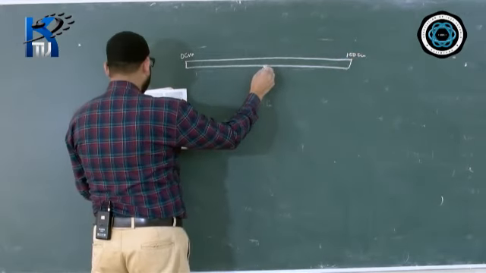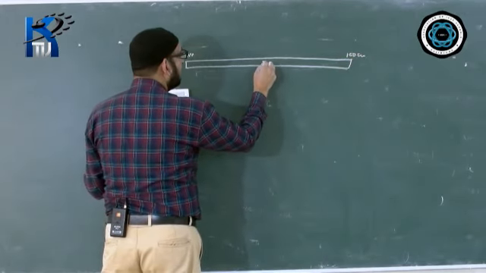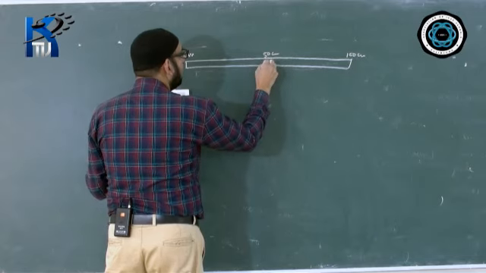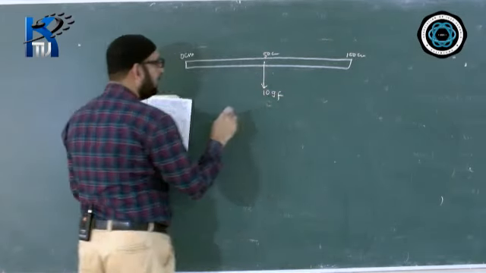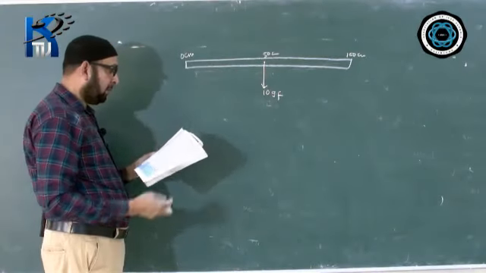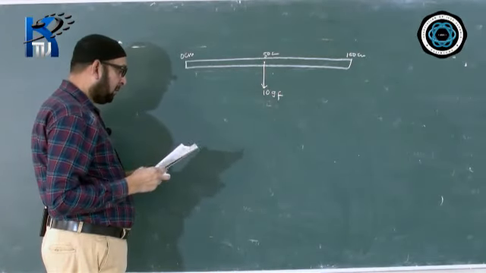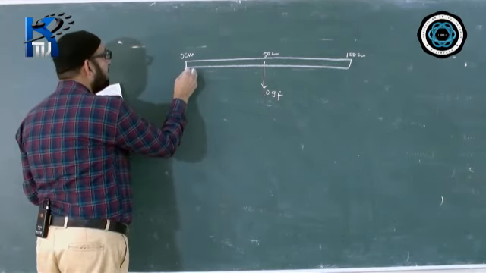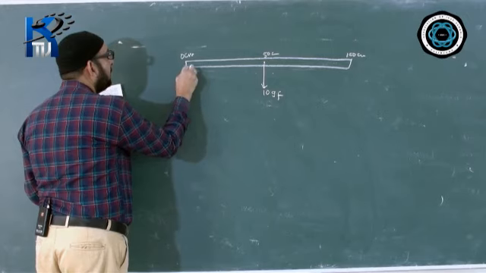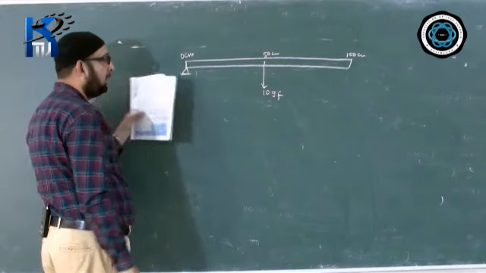The weight of the rule is acting at where? At what centimeter? At 50, the midpoint. The weight of the rule is given as 10 GF, so I write 10 GF. The weight of the ruler is acting here, 10 GF at the 50 centimeter mark. And it is pivoted at the 0 mark. The pivoted point is over here. At this point it is pivoted.